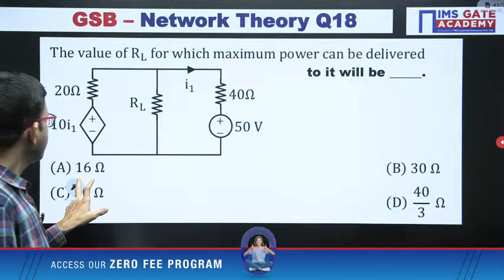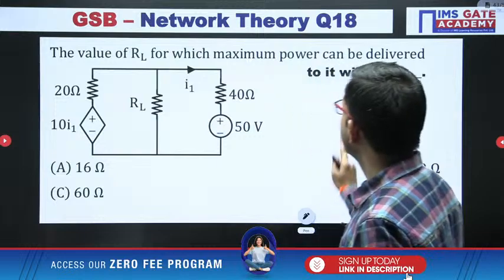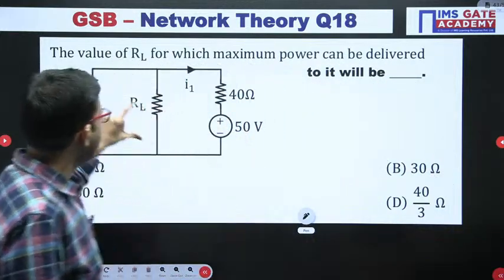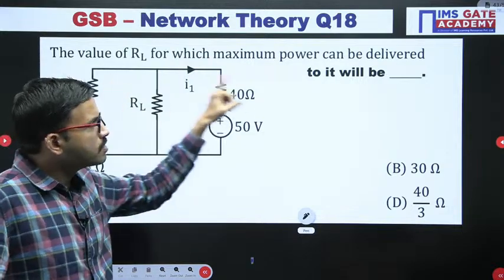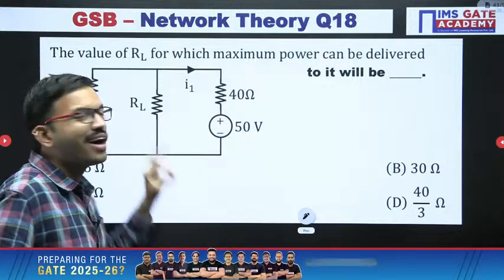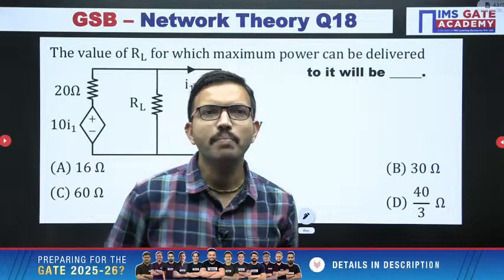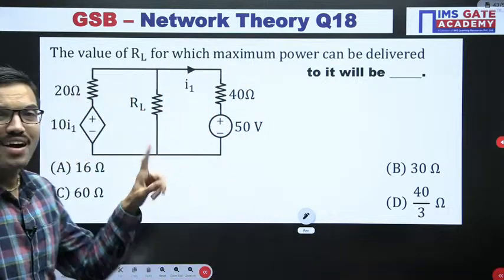Right. Now the next question is regarding the maximum power transfer theorem. Here you have the load resistor RL. In order to get maximum power across it, what should be the RL value? I hope all of you are familiar. Whenever we want maximum power transfer across the load resistor, RL is nothing but RTH.